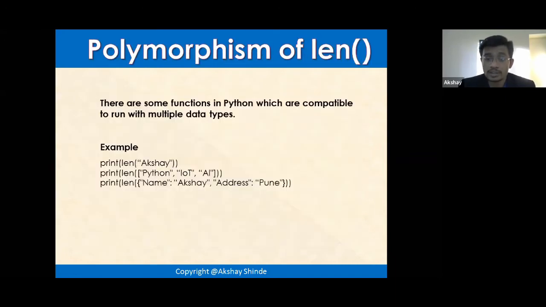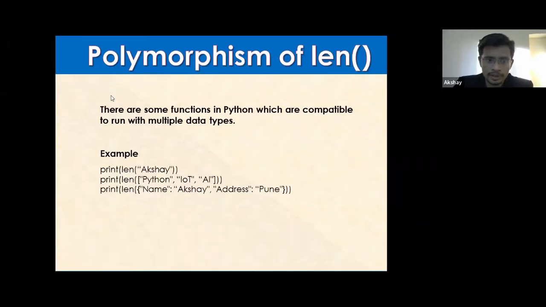The first one is function polymorphism of the length function. We all saw that len is an inbuilt function. Whenever we do something like this, let me create a new file. I'm not sharing my PyCharm yet. Just a minute, I'm creating a file, then I'll share.